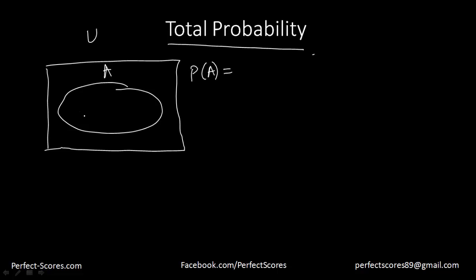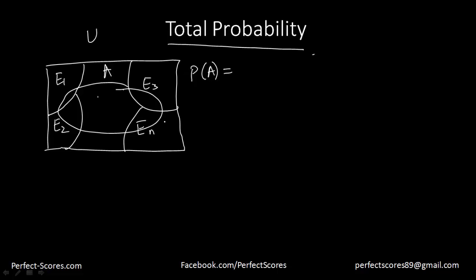I do not have the probability of event A directly, but there are many events that overlap with event A. Let's suppose one event is E1, another is E2, another is E3, and so on. These events do not overlap with each other, and we have a total of En events.